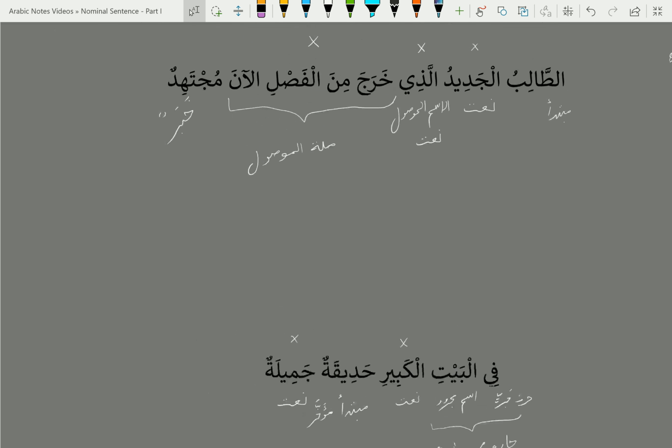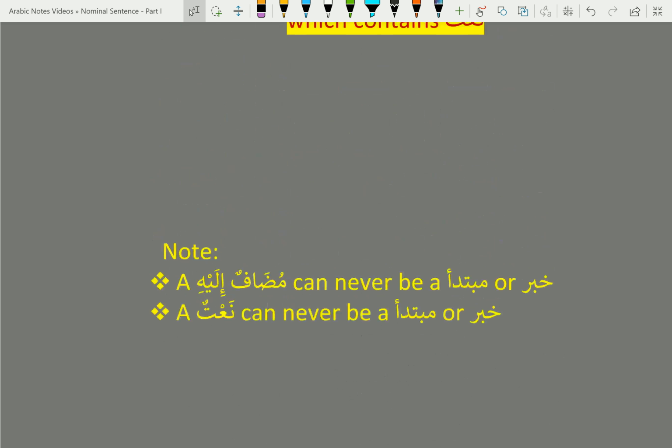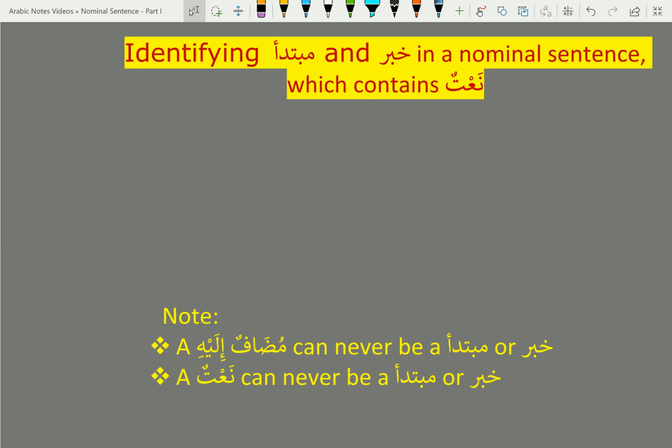Anyway, so this was the session on how to identify the mubtada and khabar in a nominal sentence which has naat in it. The main rule to remember is that naat cannot be mubtada and khabar.